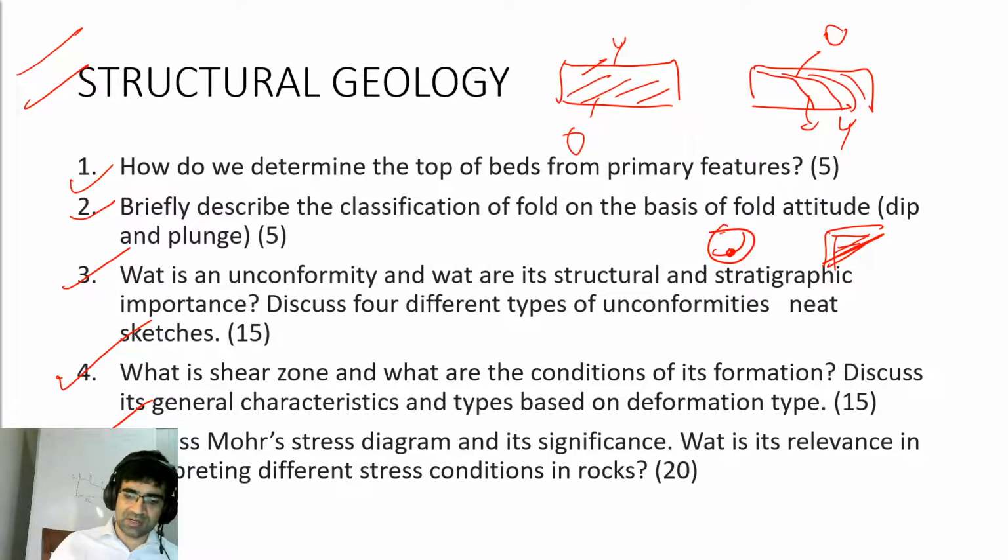Mohr diagram, its relevance and interpreting different stress conditions, very important. Again, straightforward because Mohr circle is a very important topic in geology, and it is a 20-mark question, so write as much as you can about relevance also. If you can derive Mohr circle, that will fetch you bonus marks. So all these derivations, its relevance, different types of stress conditions, everything is given in the structural geology course of planet geology. And if you go through those lectures, you will definitely be able to write down some points which someone who has just gone through old books, Bangar, Mahapatra, like that, will not be able to write.